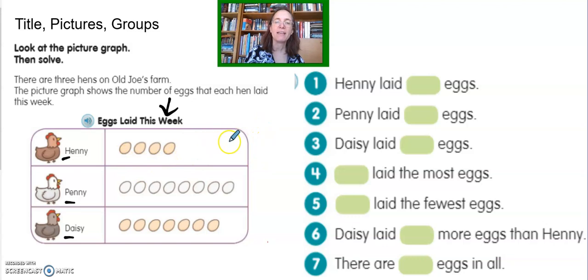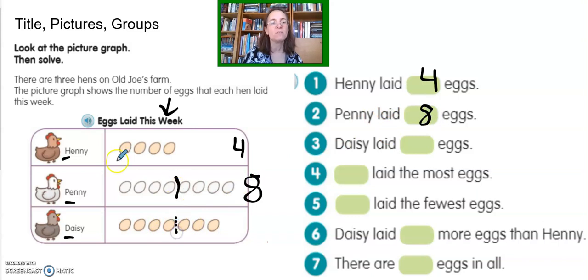Well, Henny, I can see right away, she laid 4 eggs. Penny's got more than that. So, ooh, this place right here is 4, and that's another 4. So, wow, Penny laid a lot of eggs. She laid 8 eggs. Daisy, here is the 4 line. So Daisy is 4 plus 3 is 7. Excellent. Now we need to look at these numbers and these rows and who laid the most.